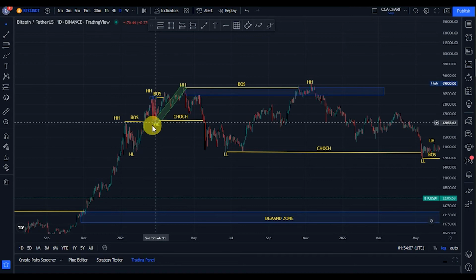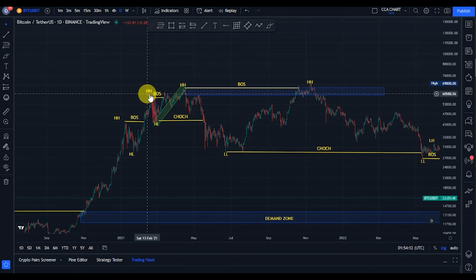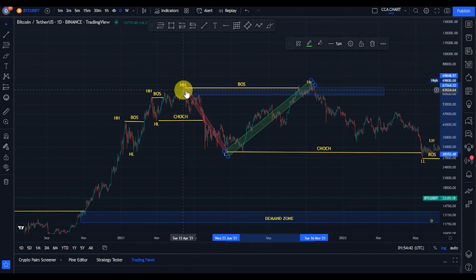And guys, as long as the higher low that gave us this high is not taken out, you should expect more break of structure to the upside. The bulls came back, took price from that 41,000 and pushed it back to about 66,000. Guys, expecting a pullback. Sure, we got a pullback. The bears came back, took price from that 69,000 and broke structure back to about $28,000.